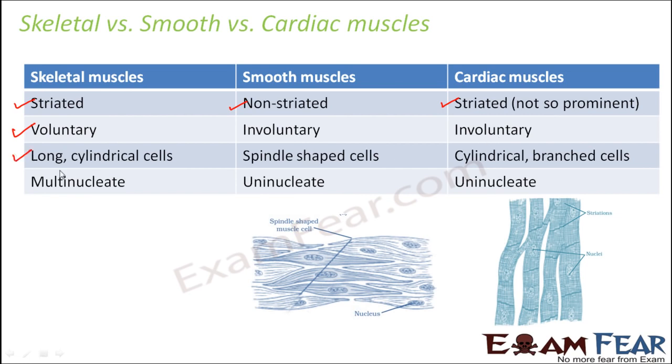Skeletal muscles, structure-wise, are long cylindrical cells and multinucleate, whereas smooth muscles are spindle-shaped cells, uninucleate. Cardiac muscles are cylindrical branched cells which are uninucleate. So here also, this is in the shape of a cylinder-like structure with one nucleus per cell. And they also have a branched structure. So this cylinder-like structure branches off to give another cylinder-like structure. Because of this, it is said to have a branched structure of cells. So this was a quick comparison between the skeletal, smooth and cardiac muscles.